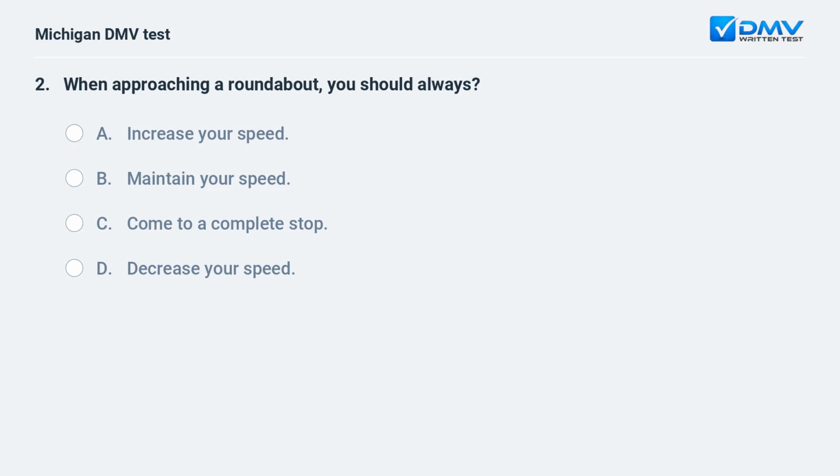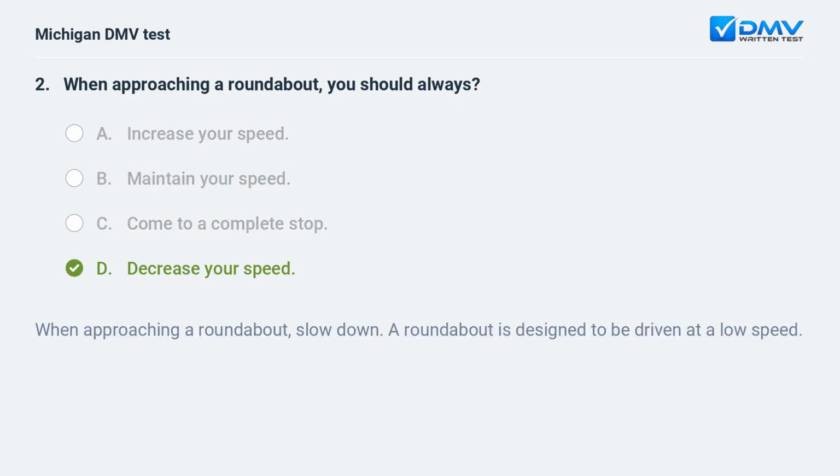When approaching a roundabout, you should always: A. Increase your speed. B. Maintain your speed. C. Come to a complete stop. D. Decrease your speed. The answer is D. Decrease your speed. When approaching a roundabout, slow down. A roundabout is designed to be driven at a low speed.